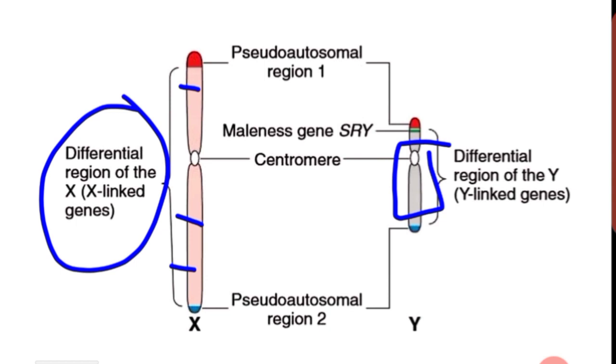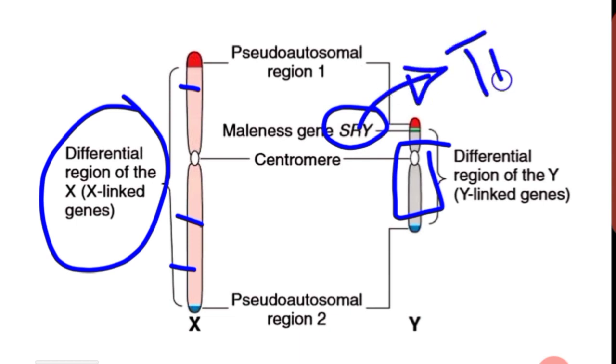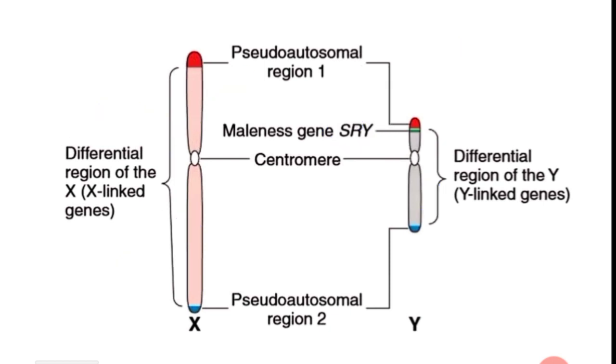And one more thing, the Y chromosome has the SRY gene which induces maleness because the SRY gene's product is TDF, which is absent in the female. Got it? I hope you can understand well. Thank you, children.